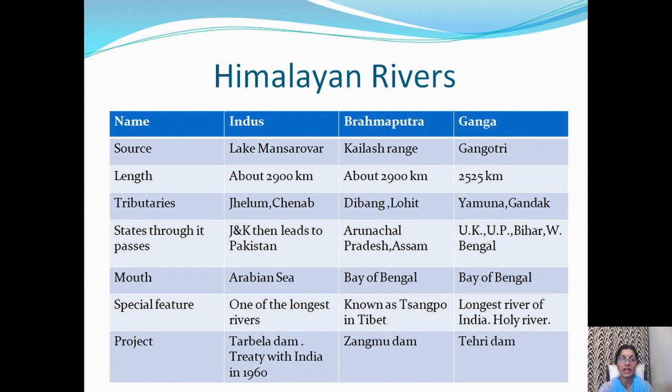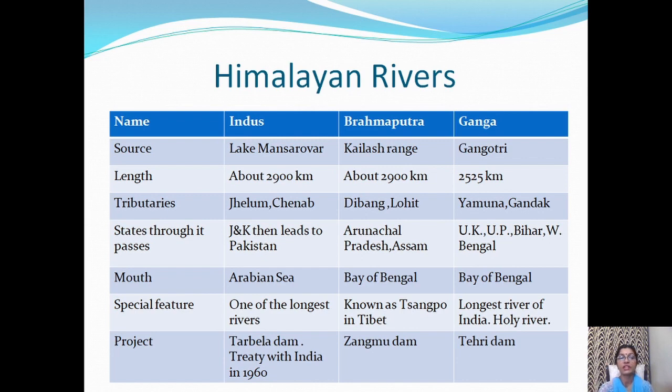Or you may be asked, name the source of river Brahmaputra. Name any two tributaries of river Indus. Is it clear? The form of question will be like this. We will read all the rivers following a few points.